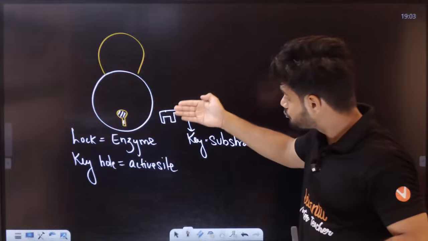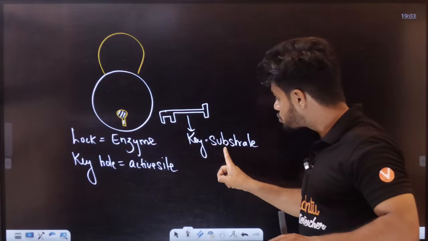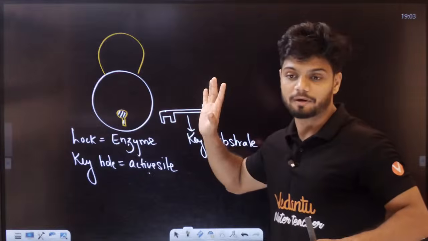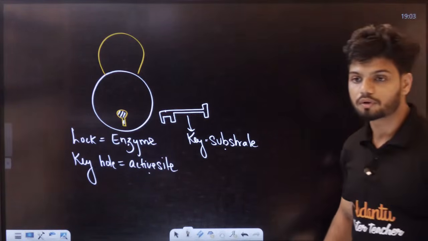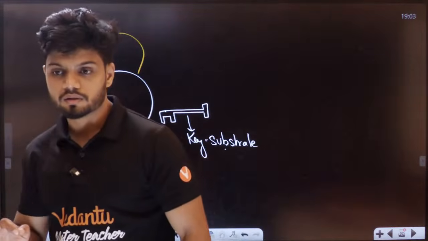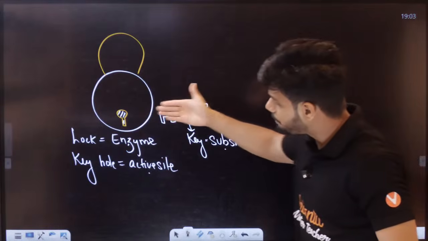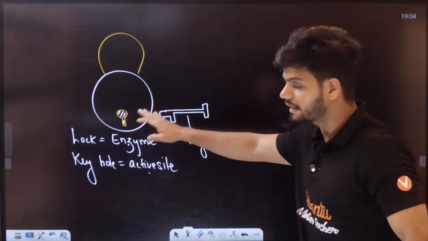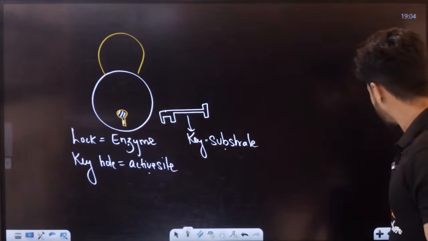No, it is a substrate which finds the keyhole, that is the active site. So this substrate will bind to the active site on the enzyme and the reaction will happen. Students, is that point clear to all of you? All of you in the chat? It is always the substrate which will go and bind to the enzyme onto the active site. That is the main concept for your lock and key mechanism.